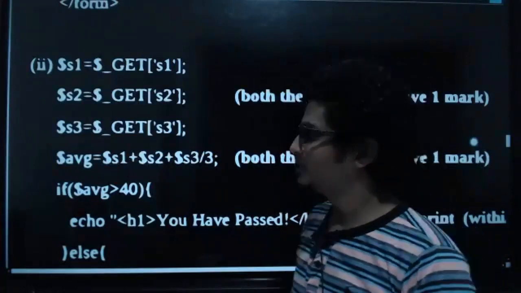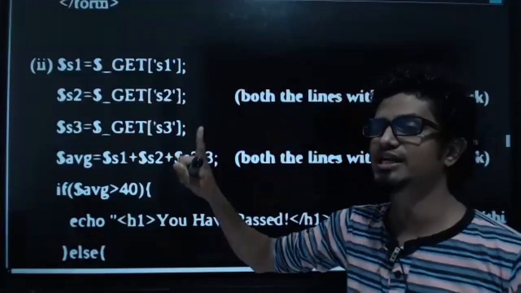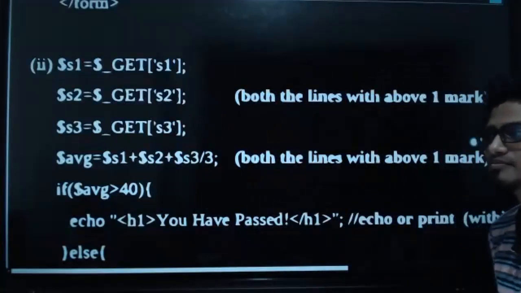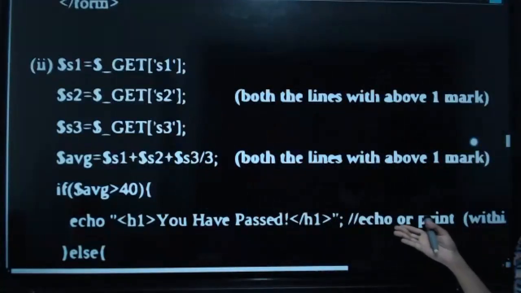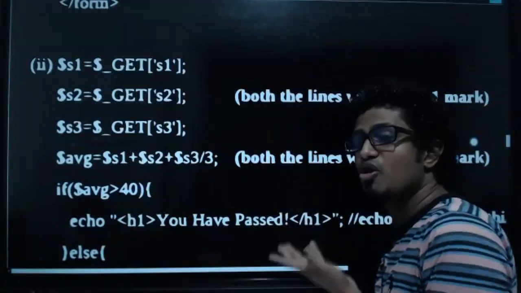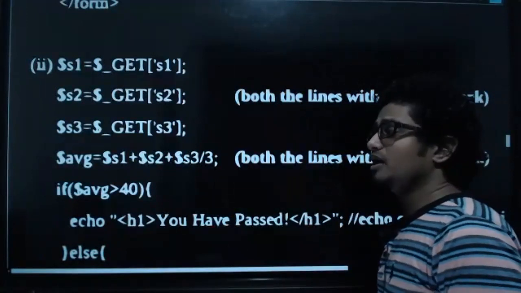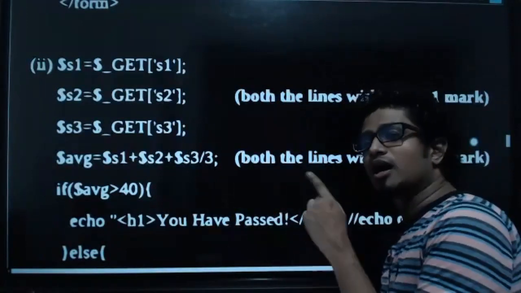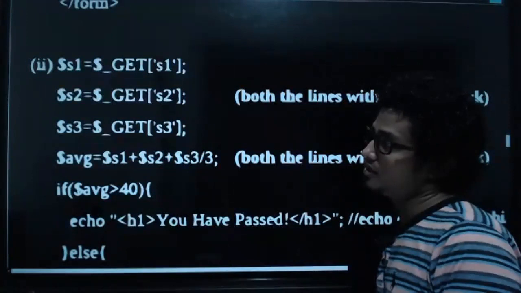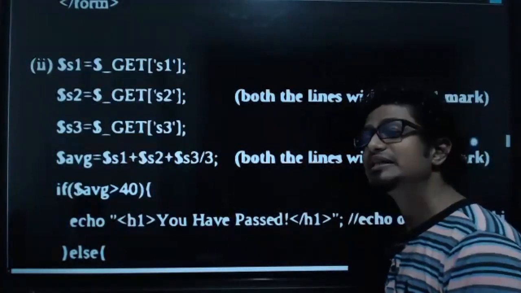So in total, how many PHP variables can you see in this answer, kids? Come on, tell me. In total, how many PHP variables? 4 PHP variables. Very good. How many data are coming via GET method? 3 data.